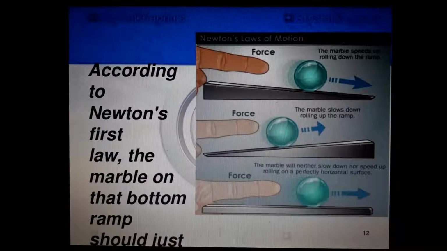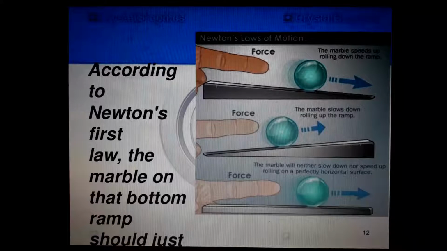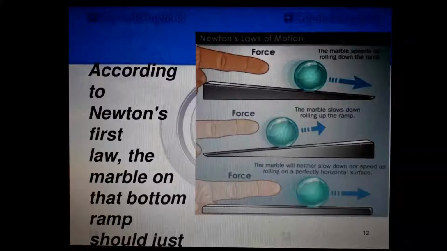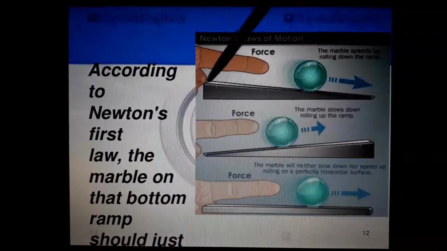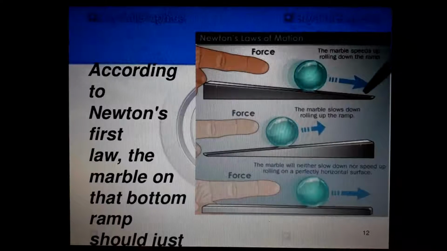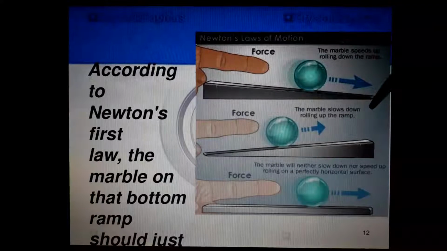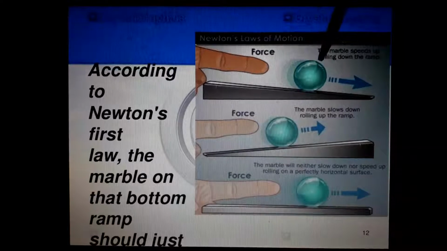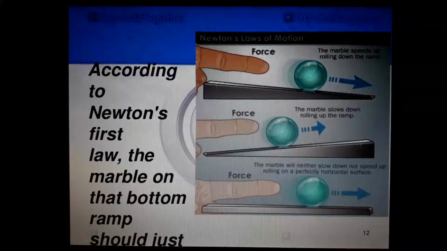Take a small marble. Okay, marble is available in most of the shops, isn't it? You have played with marbles and all. Almost every home has marbles, isn't it? Take a marble and take a small wood piece which is like this shape. It's an inclined plane, like a slope. Okay, just keep that marble on that slope and just push it.